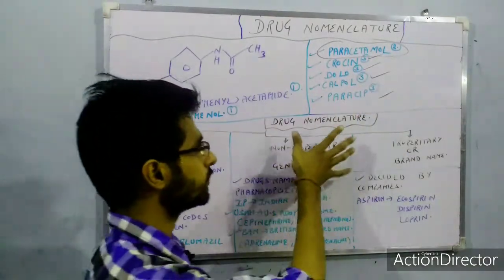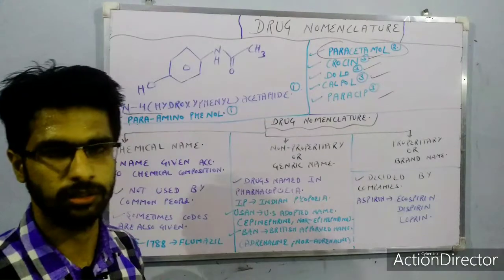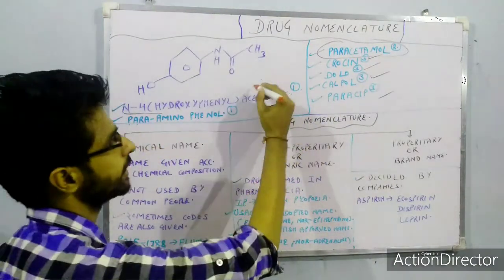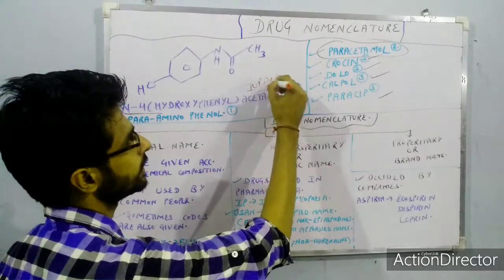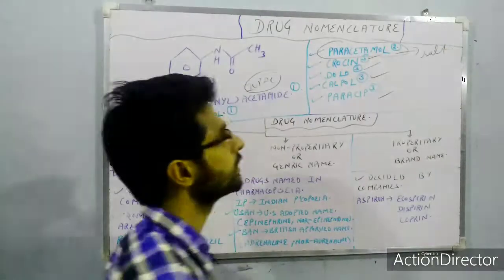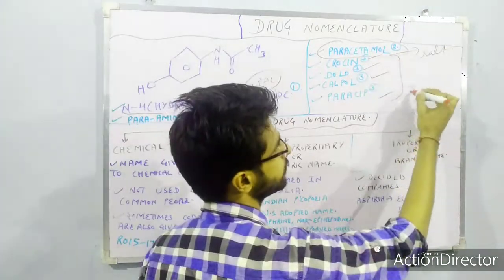So when we come to drug nomenclature, you see three types of names. First is the IUPAC name, second is the common salt name, and third is the brand name.